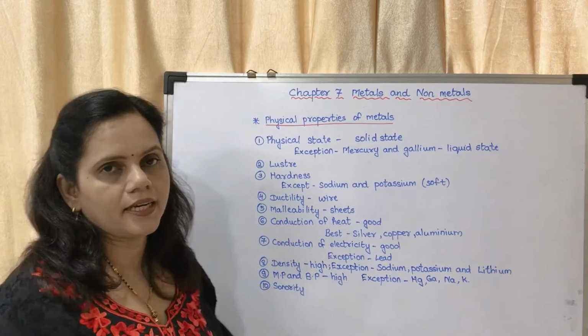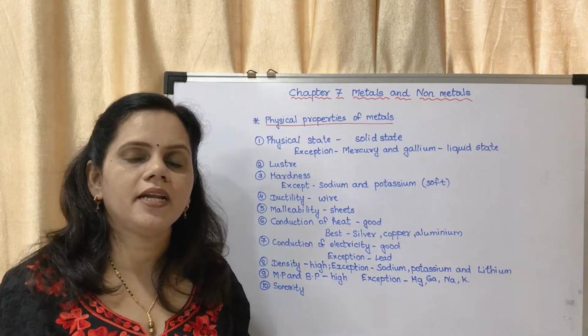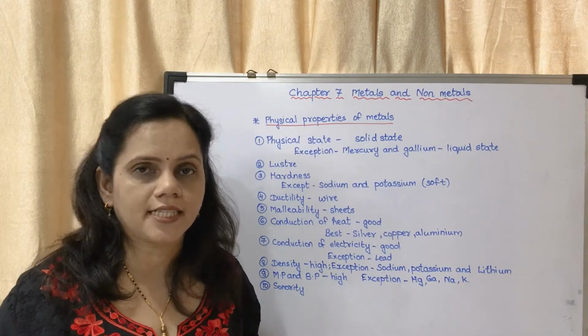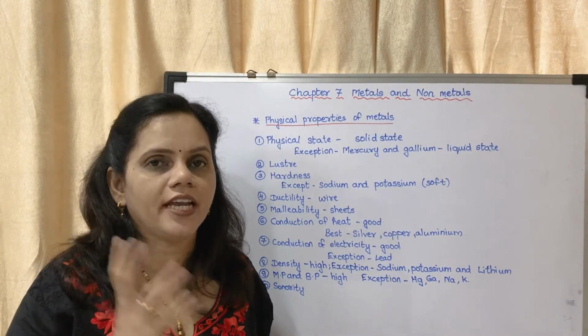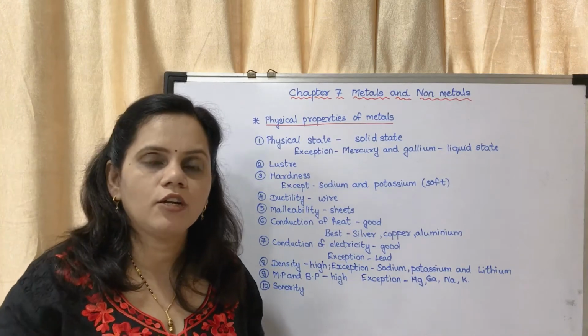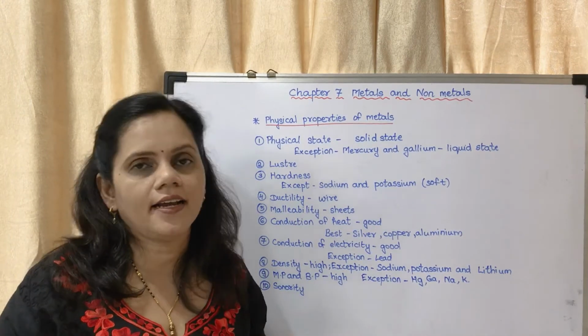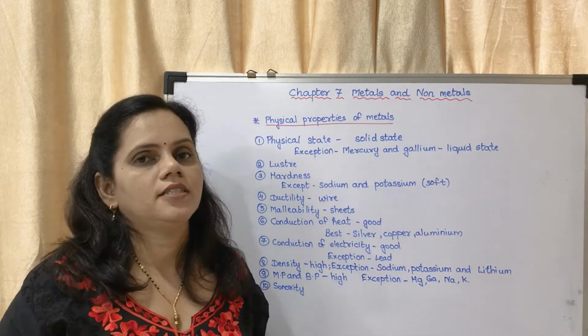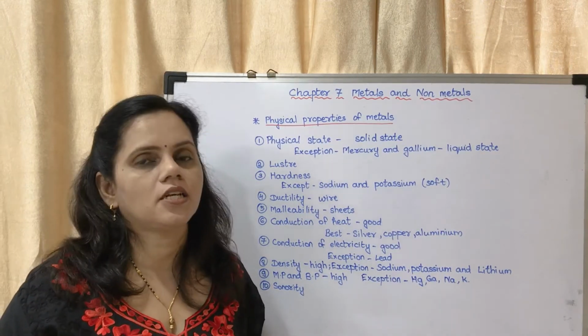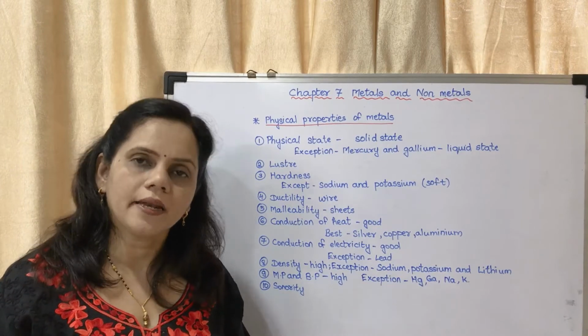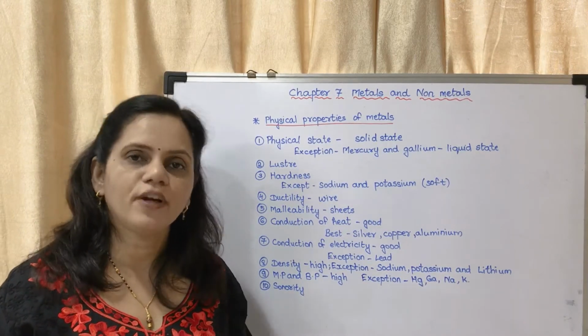Next is malleability. Malleability is the ability to be beaten into sheets. You can make sheets. You might have seen the aluminium foil. It is very thin and a very smooth sheet. So that property to form sheets is called malleability, and metals have the property of malleability.